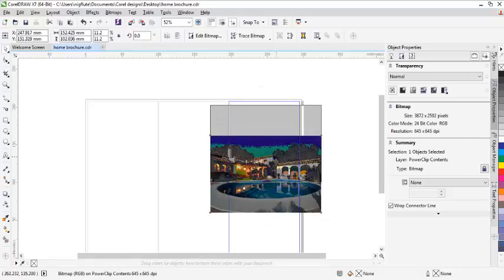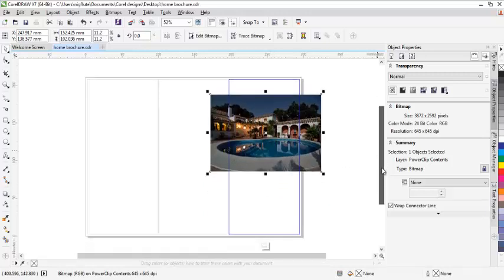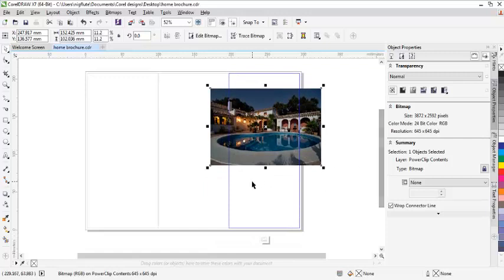Let me take it to the top a bit. Alright. Now, this is the image I'm going to use.